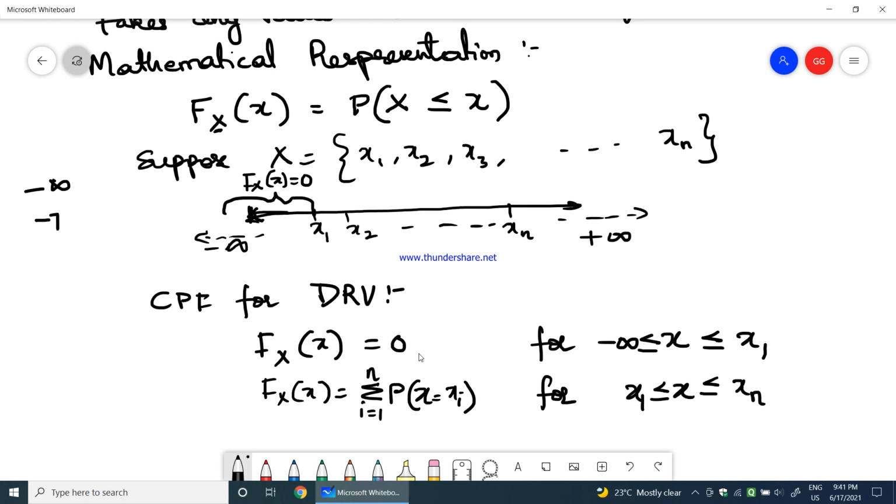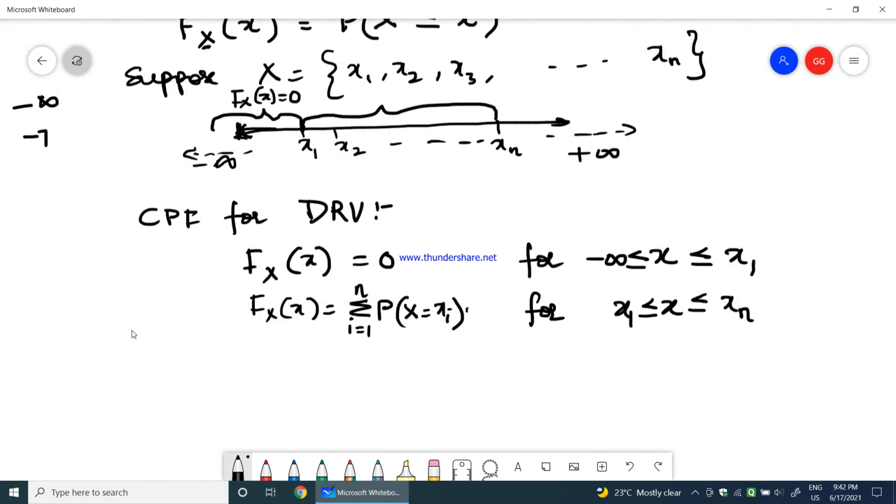It means that this range, x1 to xn, is this value. So F_X(x) would be equal to the summation of i equals 1 to n of the probability that the random variable X equals xi, for x between x1 and xn.